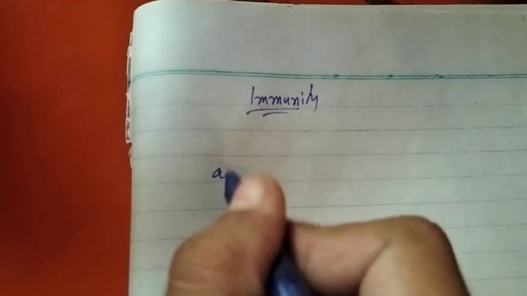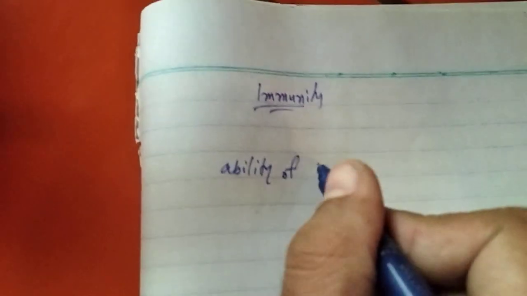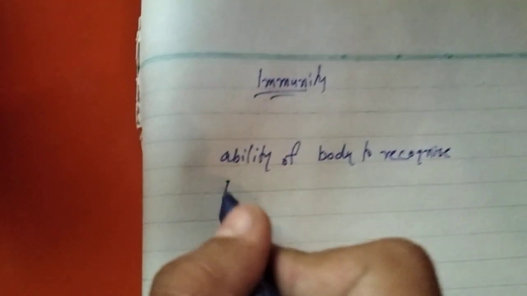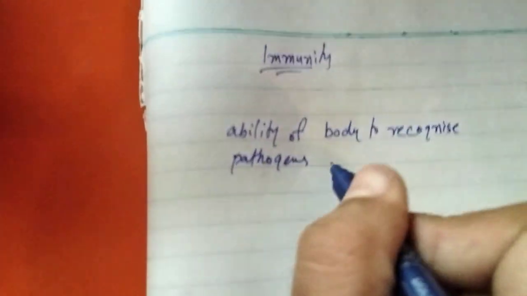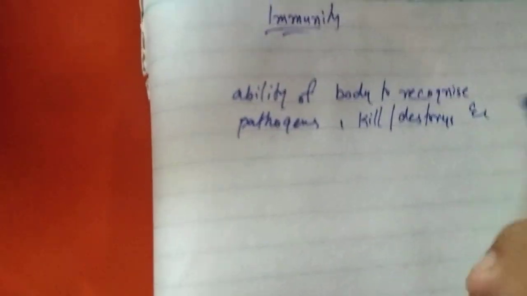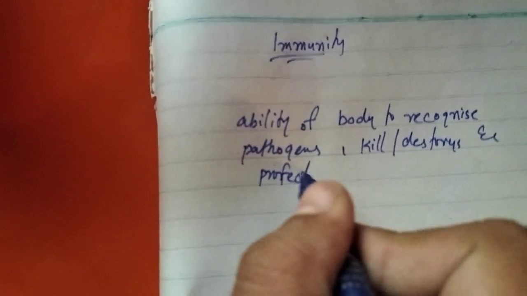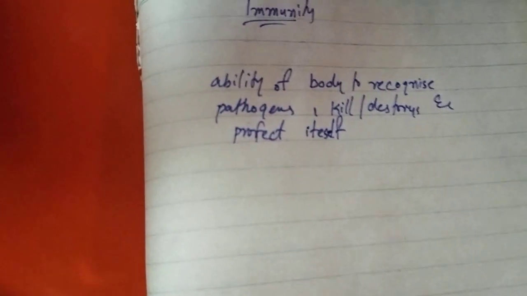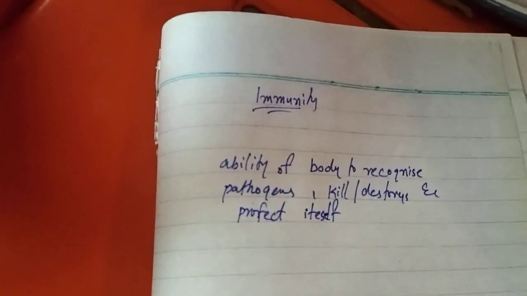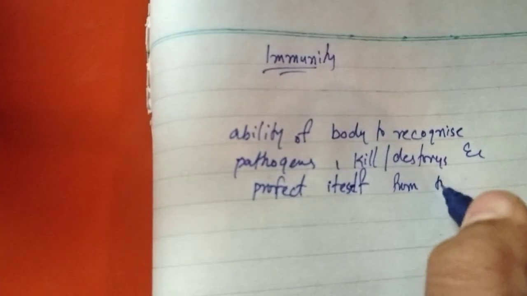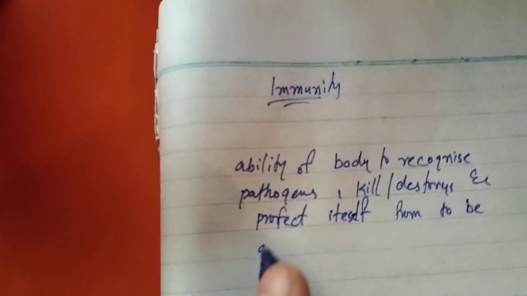Immunity is the ability of our body to recognize pathogens, kill or destroy pathogens, and protect itself from them.